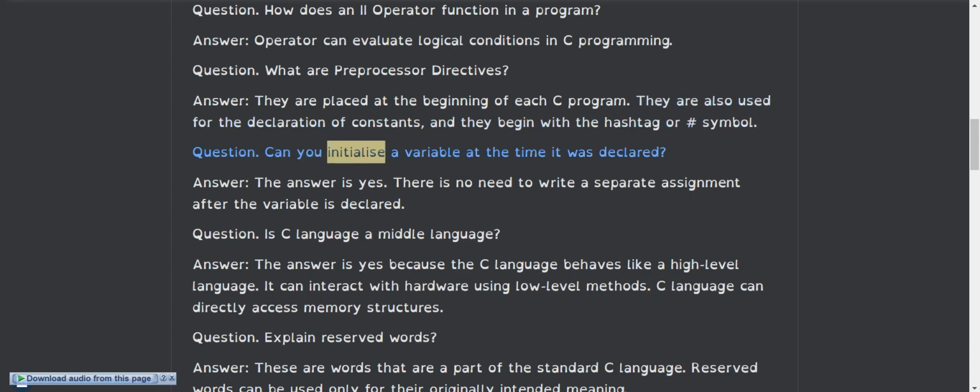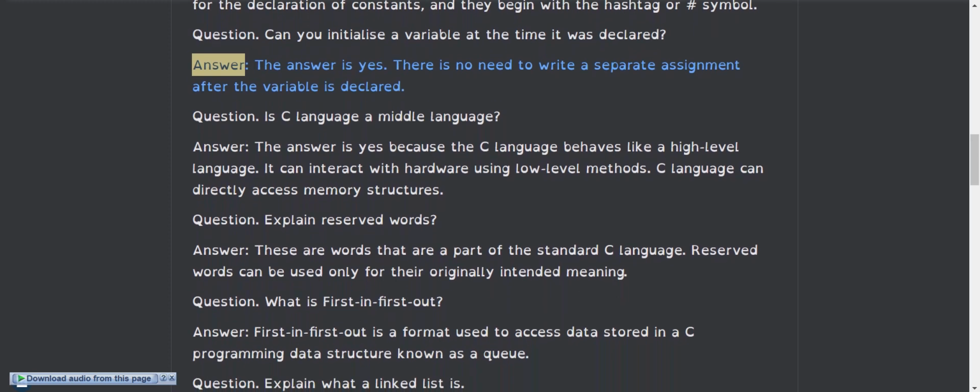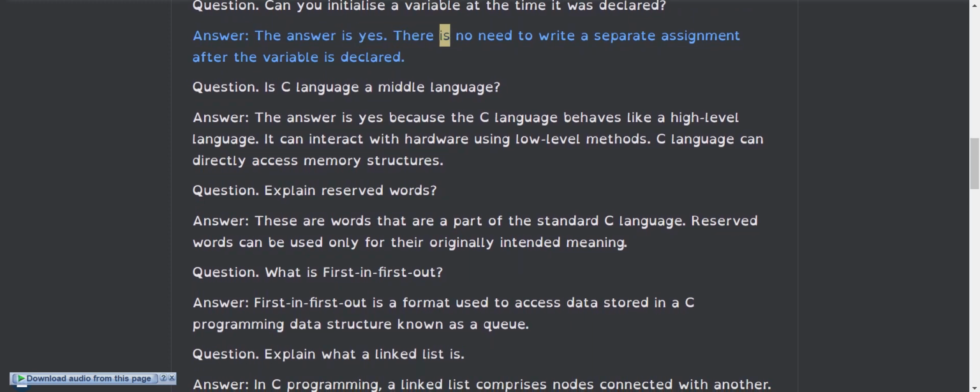Question: can you initialize a variable at the time it is declared? Answer: the answer is yes. There's no need to write a separate assignment after the variable is declared. Question: is C language a middle-level language? Answer: the answer is yes, because the C language behaves like a high-level language. It can interact with hardware using low-level methods. C language can directly access memory structures.